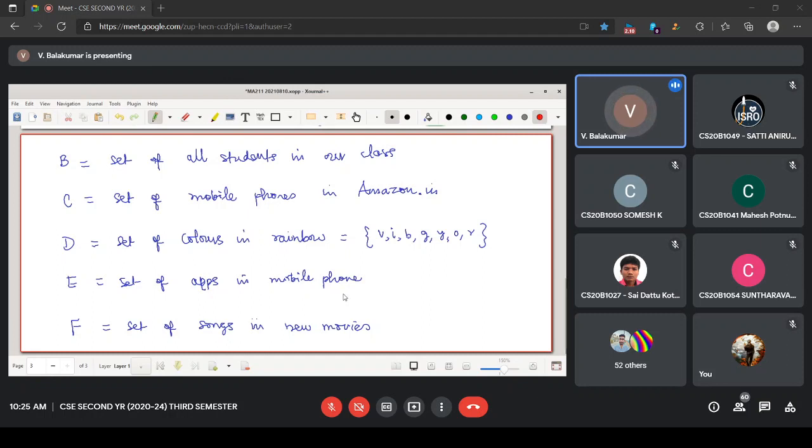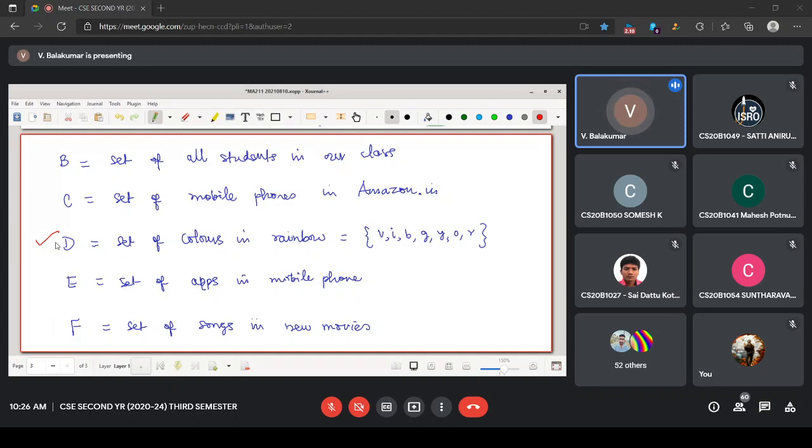If I give a song, you should be able to decide whether it is in this set F or not. Say I'm giving some magenta color. Is there any color in that way? Rose color, something like that. You can decide whether that is in the set D or not. That's our idea. I say well defined. That means if I give one particular thing, you will readily know whether it is in the set or it is not.